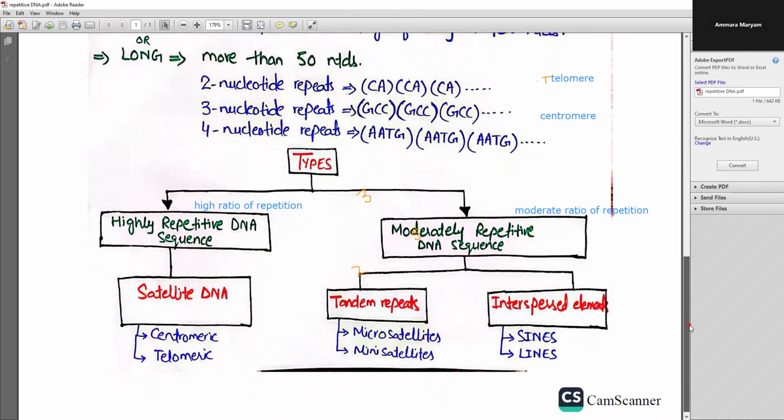So if you want to learn about these tandem repeats and interspersed elements in detail, then you need to watch my future videos.